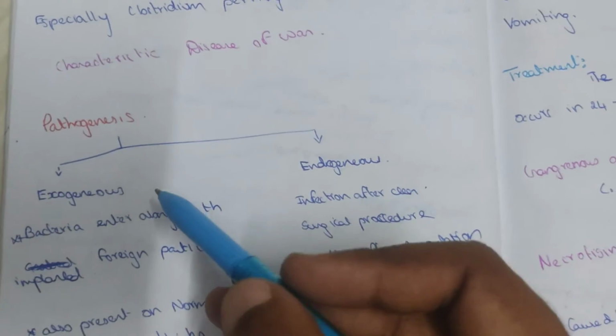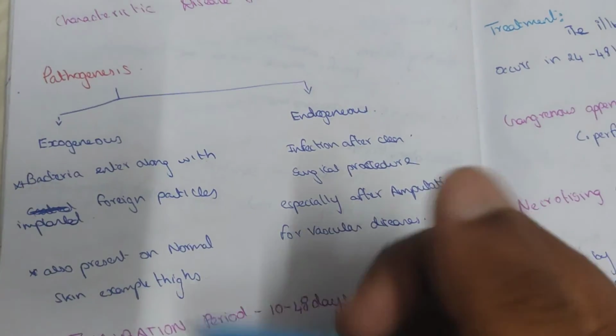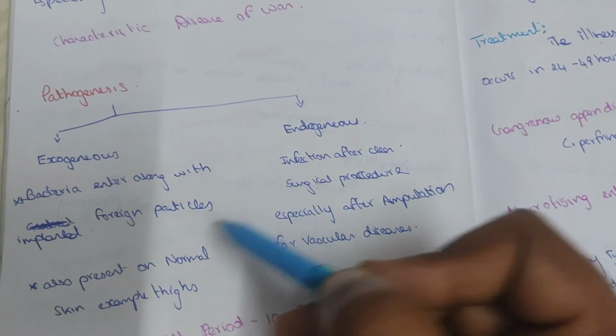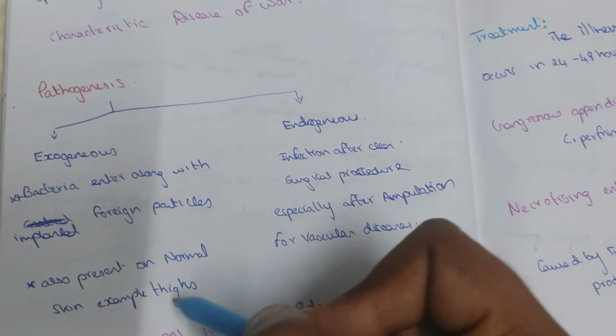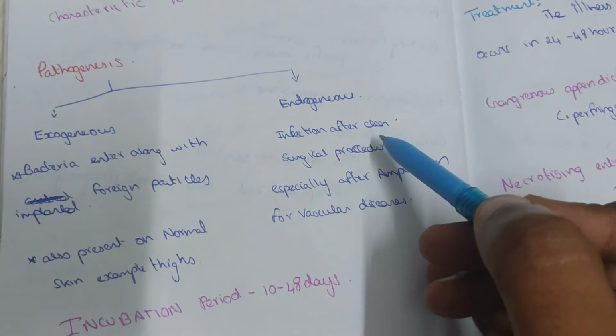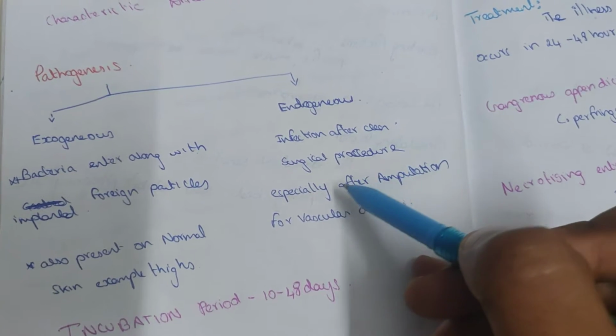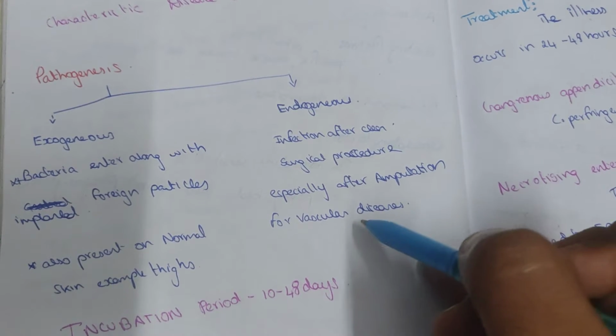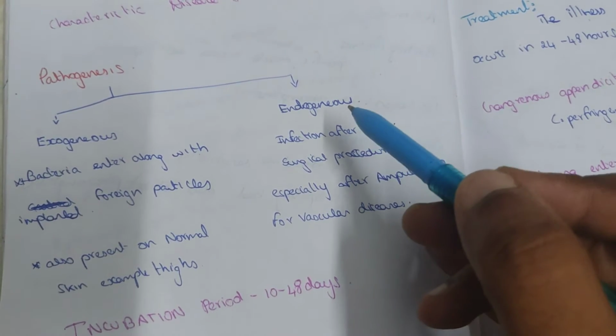Pathogenesis: exogenous and endogenous. In exogenous infection, bacteria enter along with imported foreign particles, and they are also present on normal skin, for example the thigh. Endogenous infection occurs after surgical procedures, especially after amputation for vascular disease.